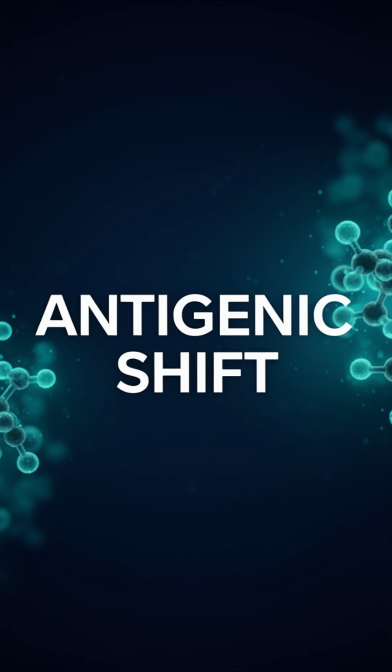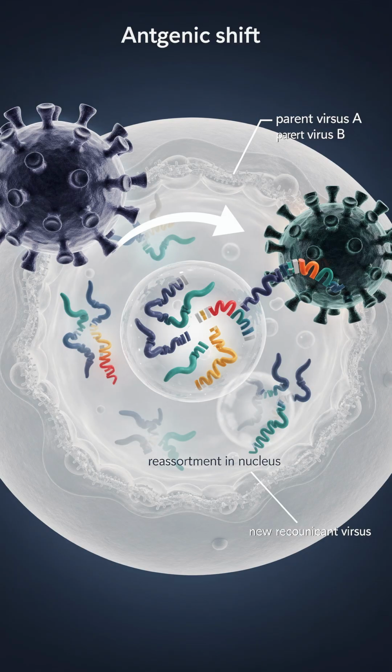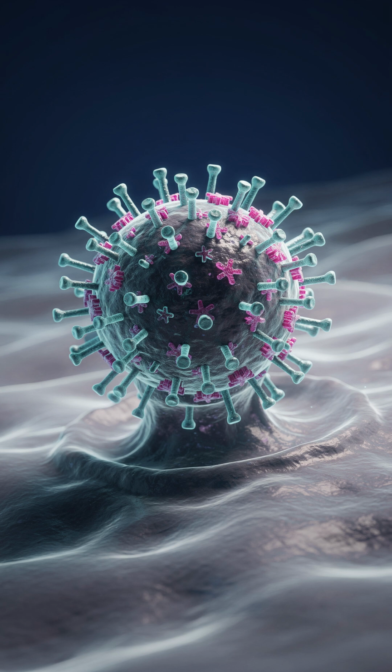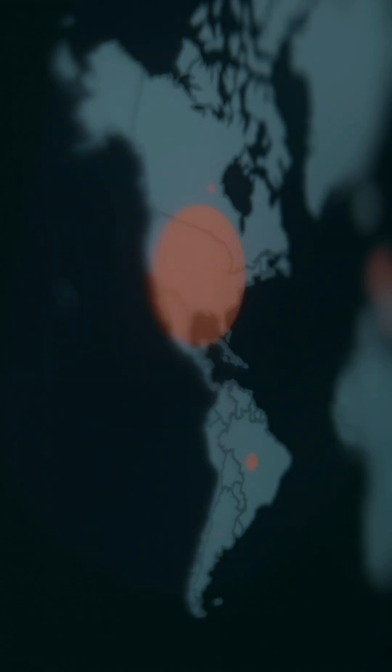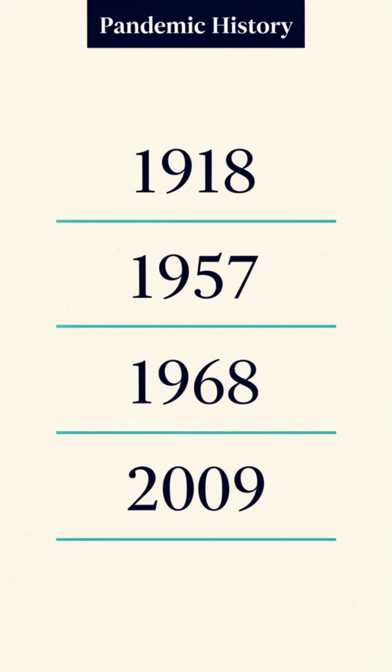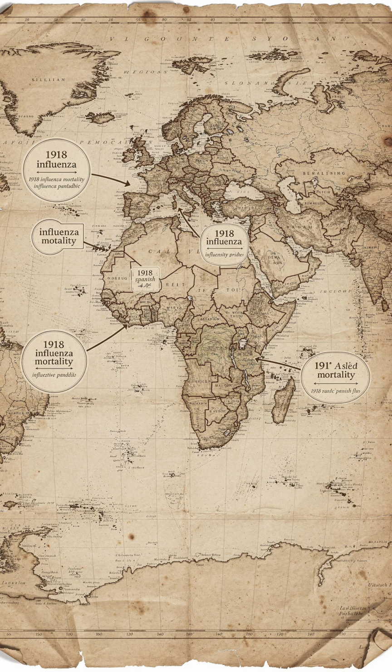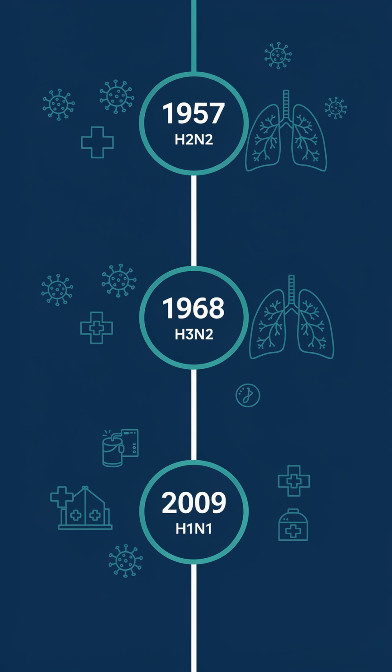The second mechanism is called antigenic shift. This process occurs when two different influenza viruses infect the same cell and exchange genome segments. The result can be the emergence of a completely new influenza strain with novel surface proteins. Because human populations often have little immunity against such strains, antigenic shift can lead to pandemics. Historically, some of the most significant pandemics have been caused by influenza A viruses. The 1918 influenza pandemic, often called the Spanish flu, caused tens of millions of deaths worldwide. More recent pandemics occurred in 1957, 1968, and 2009.